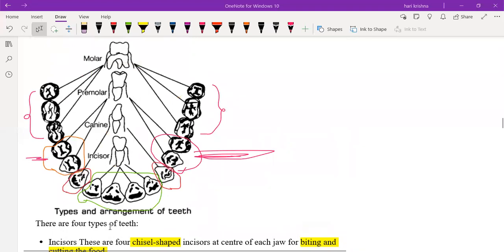No, sir. So total, how many different teeth are there? Sir, there are four types of teeth. Incisors, canines, premolars, molars.